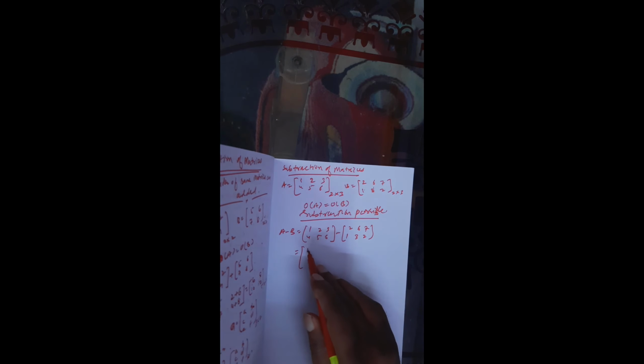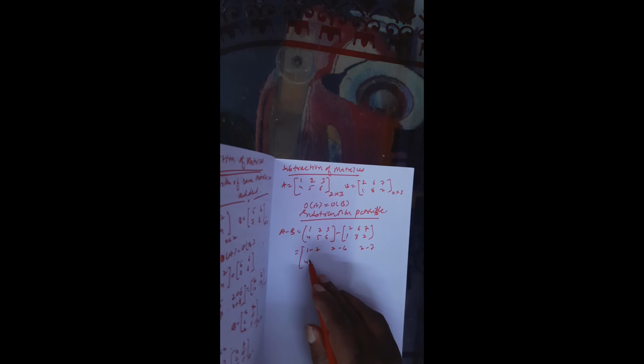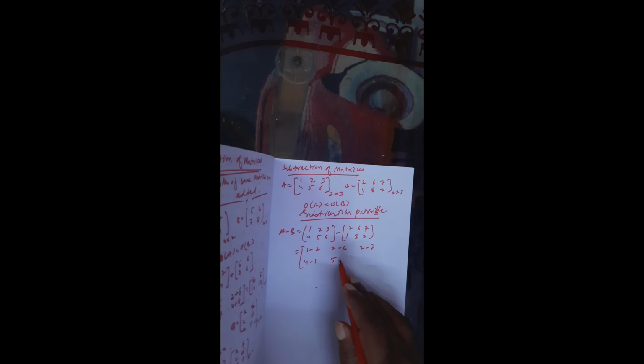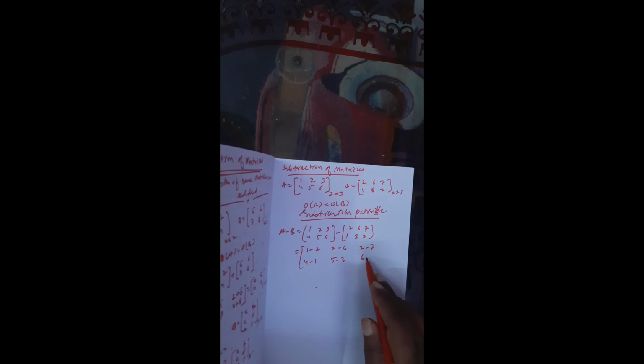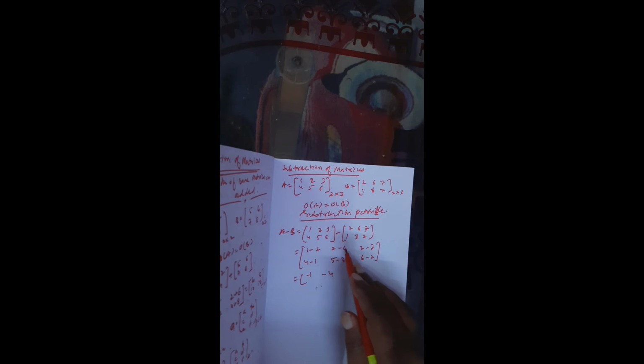Like that we have to take 1 minus 2, 2 minus 6, 3 minus 7. Next, second row: first column element, 5, second column second row element, here 3 is there, so 3 is subtracted. 6 minus 2 is there, so same order. Now 1 minus 2, not possible as written, 2 minus 1 is 1, with a negative sign. This is also the same, negative sign with 4. 2 minus 6 is not there, 6 minus 2 is possible, 4 with the sign of the greater number.